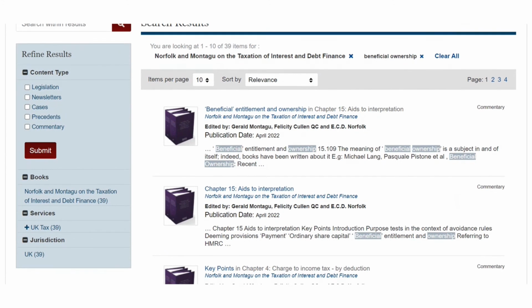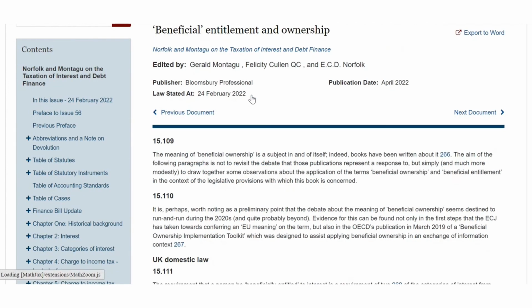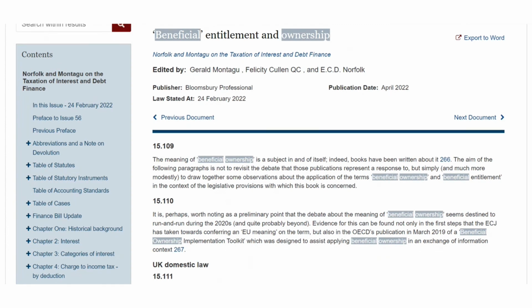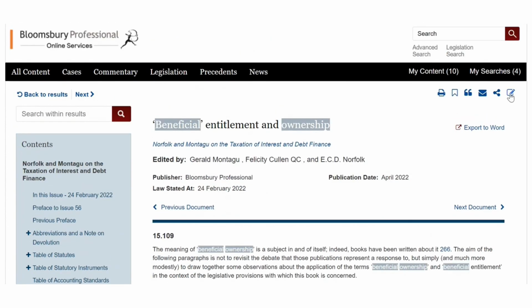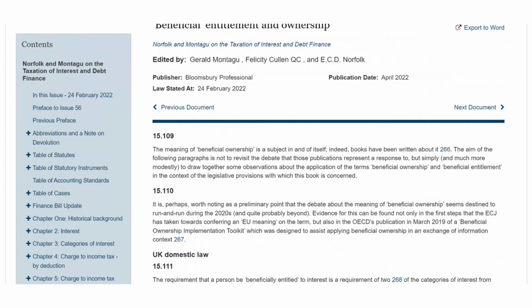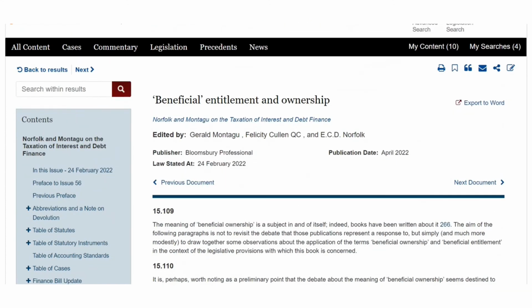And this is a relevance ranking exercise. So this looks like an interesting link here. Click onto that, and we're into the document that's relevant to beneficial ownership, beneficial entitlement and ownership. If you want to get rid of the grayed out highlighted areas, you just click on this bar here and then start your browsing. And again, you can save this document. You can do whatever you like with it using any of these buttons up here.